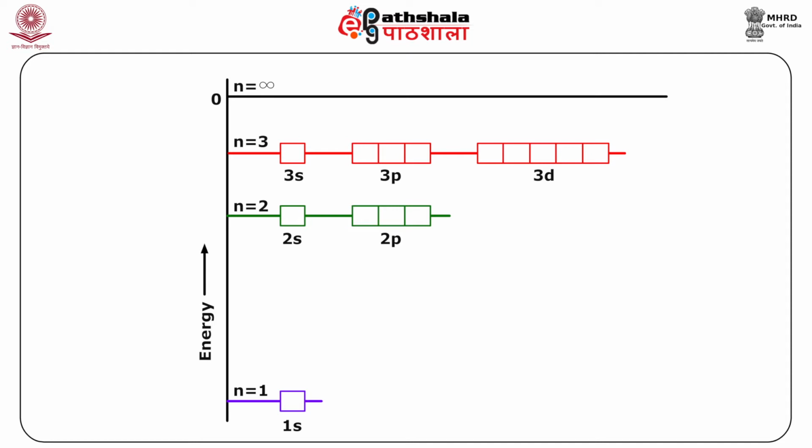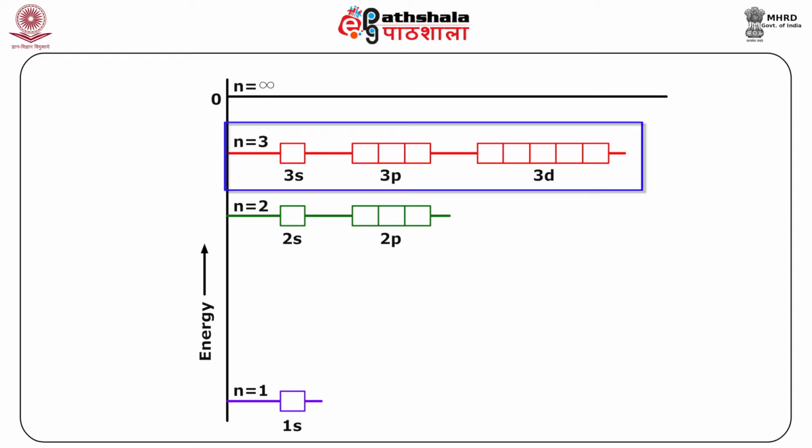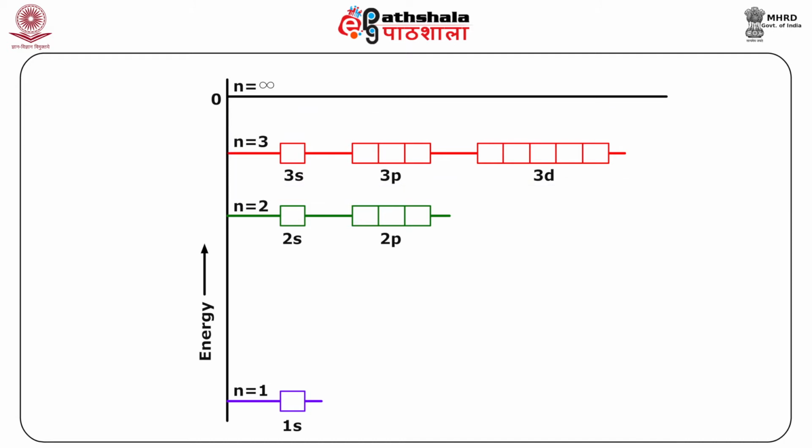And both the 2s and 2p orbitals for a single electron system are of the same energy, because the energy does not depend upon L, it depends only on n. Remember the Rydberg formula, it depends only on n. Similarly, when you go on to n equal to 3, L can have 0, that means it can be a 3s orbital. L can have a value equal to 1, in which case you have a 3p orbital, and L equal to 2, in which case you also have the 3d orbitals, and the number of such orbitals is equal to 5, 2 into 2 plus 1, and you have five 3d orbitals.